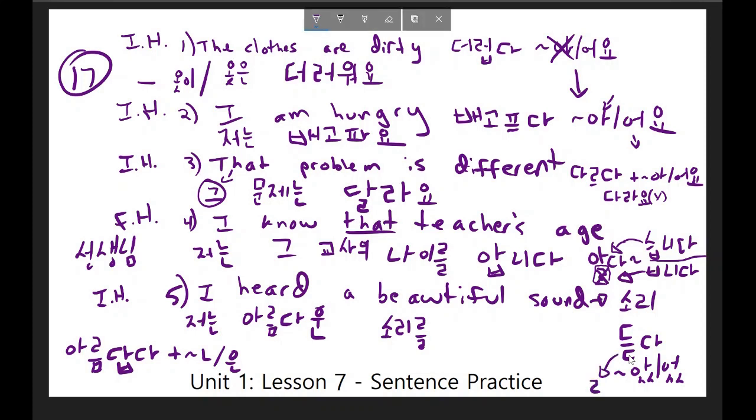So what I need to write to begin with is this, followed by the past tense addition, which would be this, and then followed by the informal high respect conjugation of yo. And this whole sentence would read, 저는 아름다운 소리를 들었어요. Well, that was fun. I hope you learned a lot.